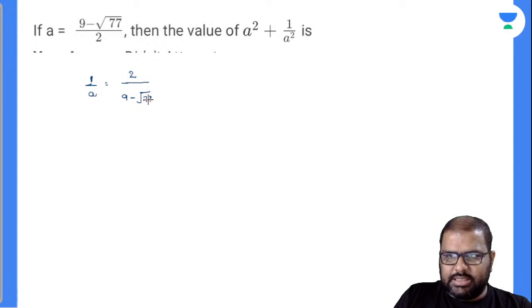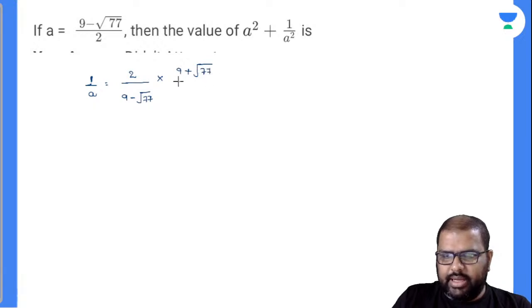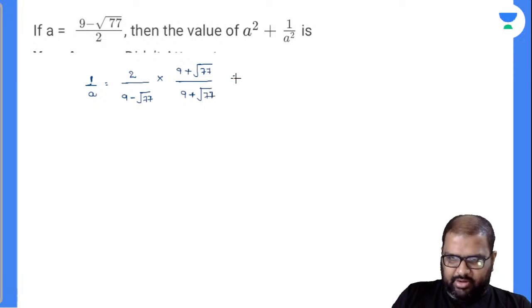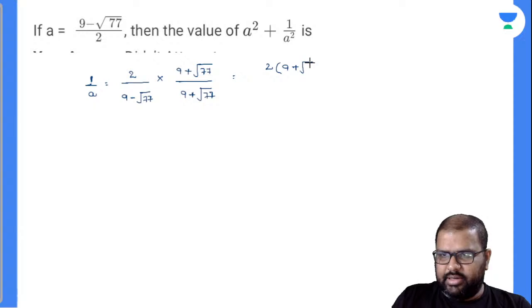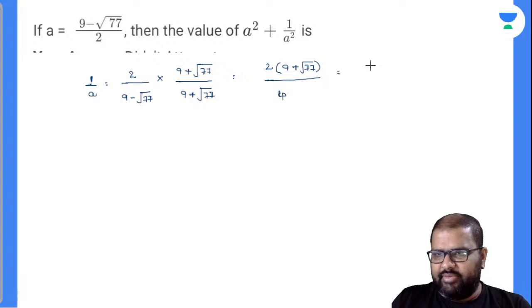I will rationalize this. If I rationalize this, 9 plus root of 77 divided by 9 plus root of 77. So your denominator will be 81 minus 77. Am I right or wrong? It is the format of A plus B into A minus B. So 2 into 9 plus root of 77 divided by 81 minus 77 will be 4, and finally 1 by A value will be how much? 9 plus root of 77 divided by 2 will be 1 by A value.